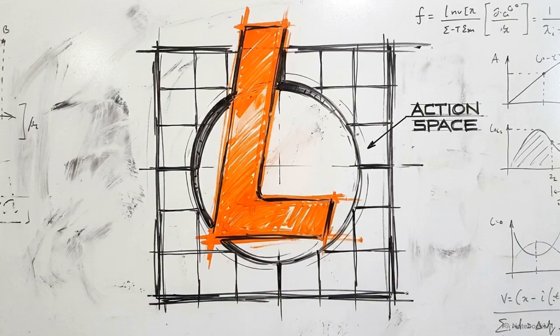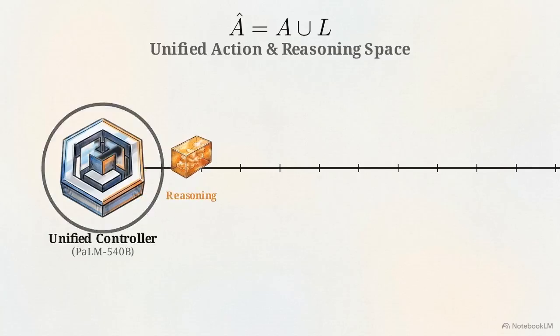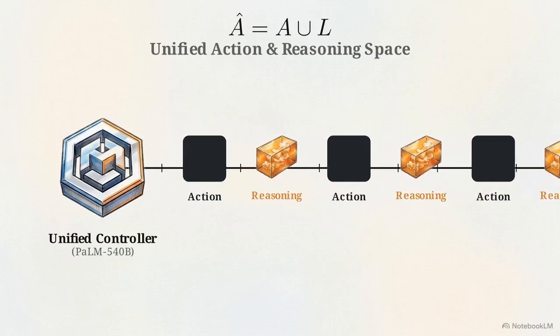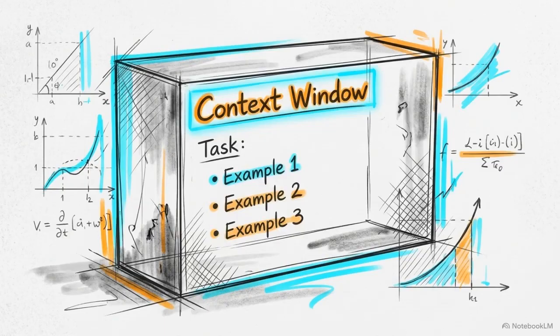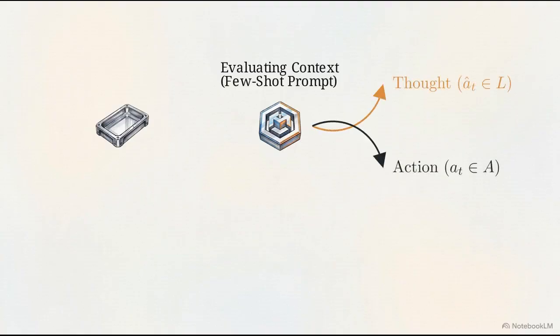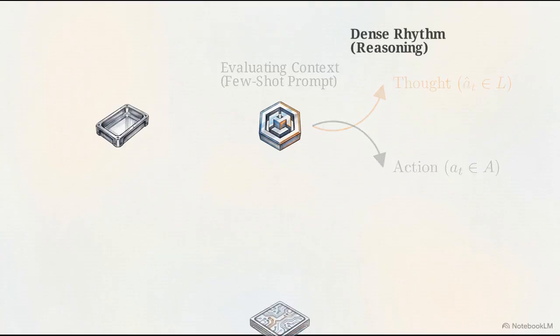By treating language as a valid move in the action space, a single frozen large language model can interleave complex reasoning and concrete actions through the exact same emit step interface. To execute this loop, the model starts with a context window containing the user's task and a few handwritten trajectory examples. A frozen LLM, the original paper used PaLM 540B, evaluates the context and decides whether the next best step is an internal thought or an external action.